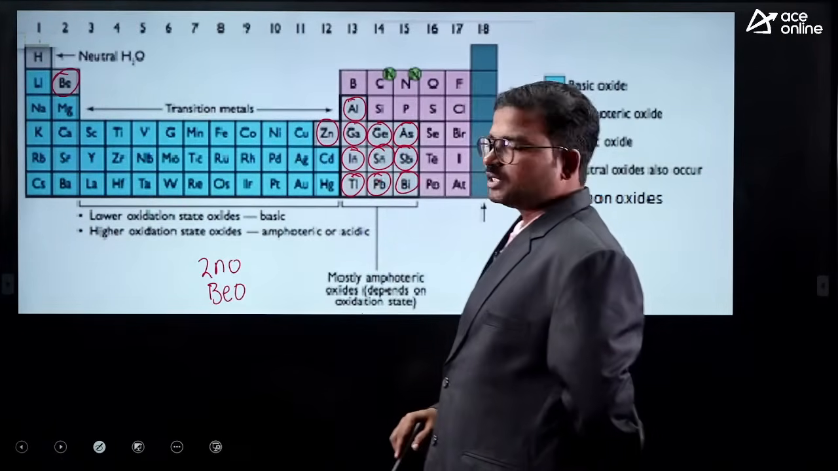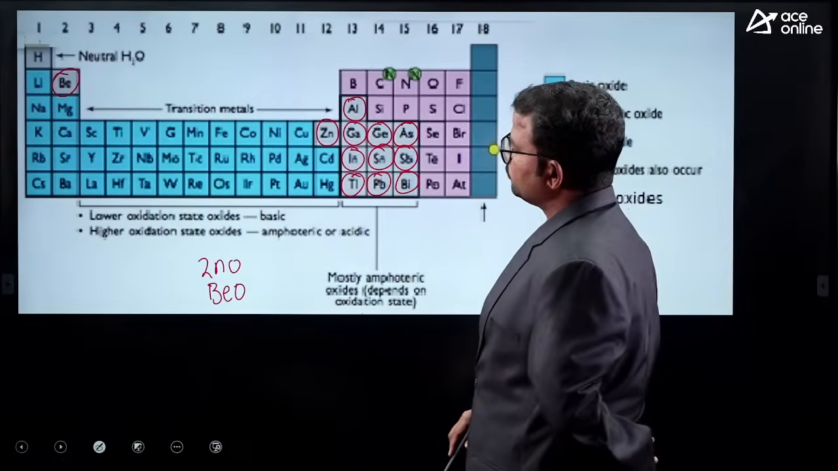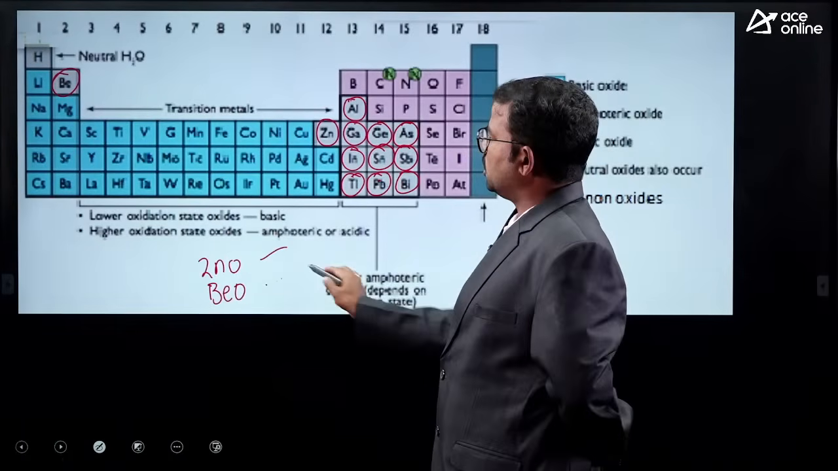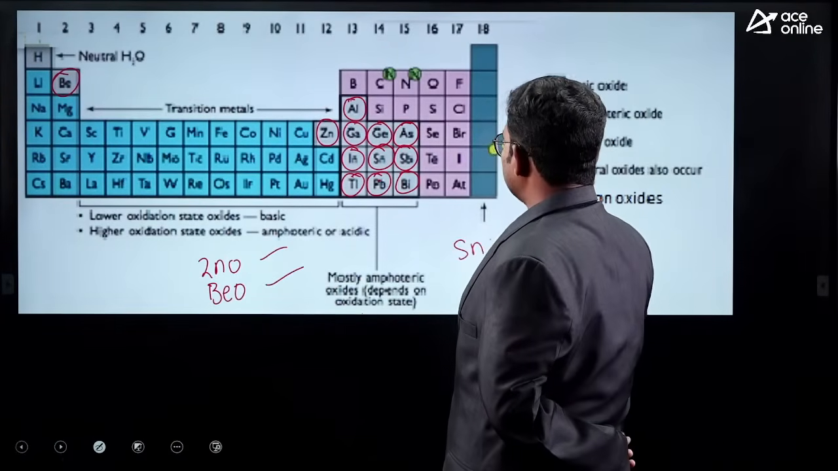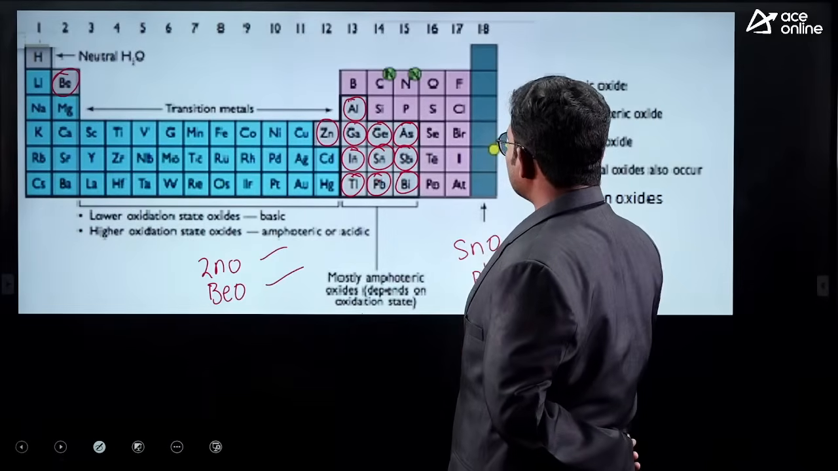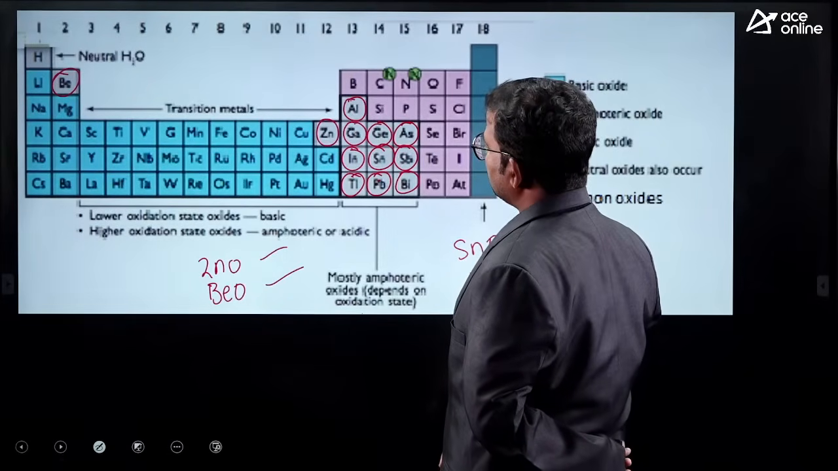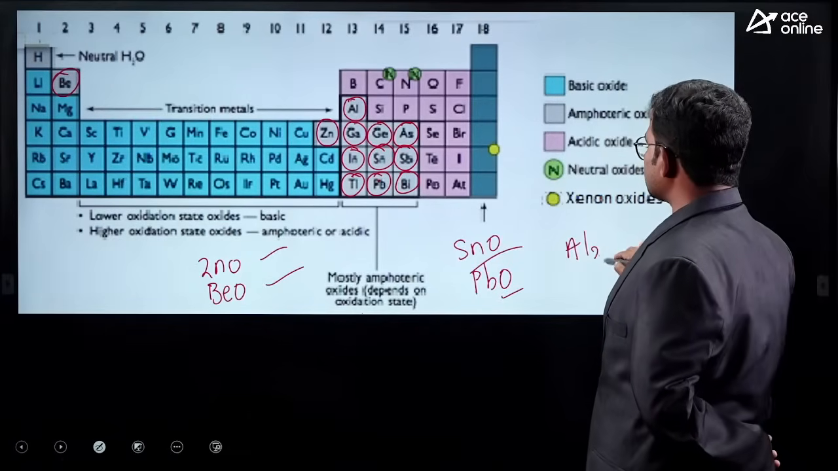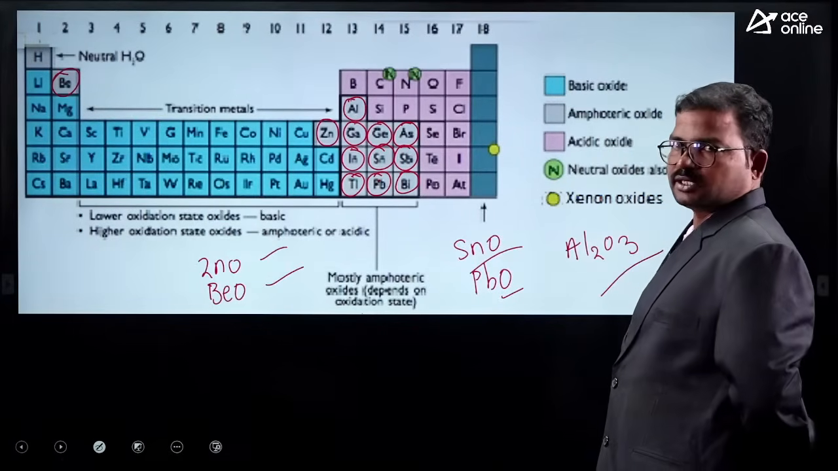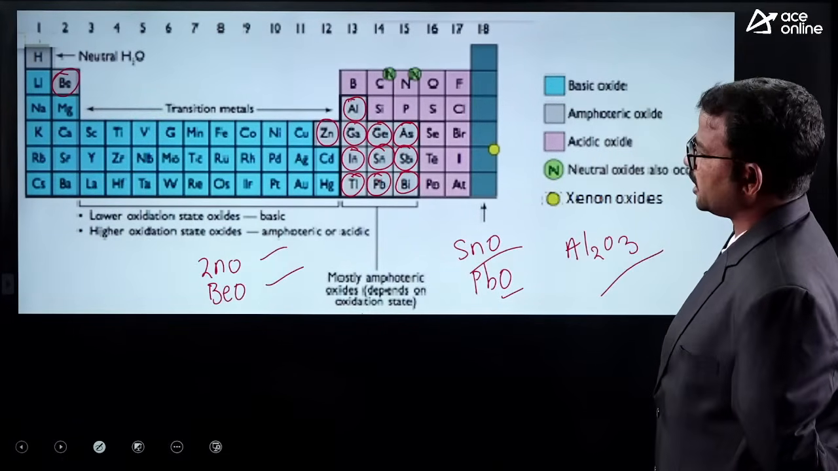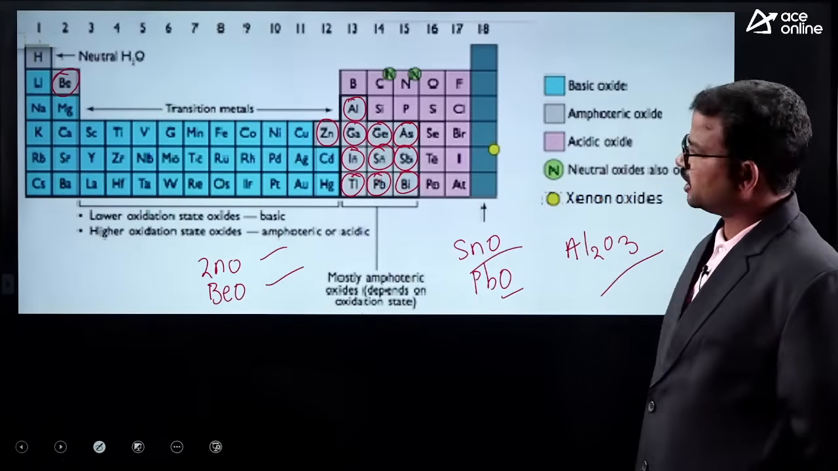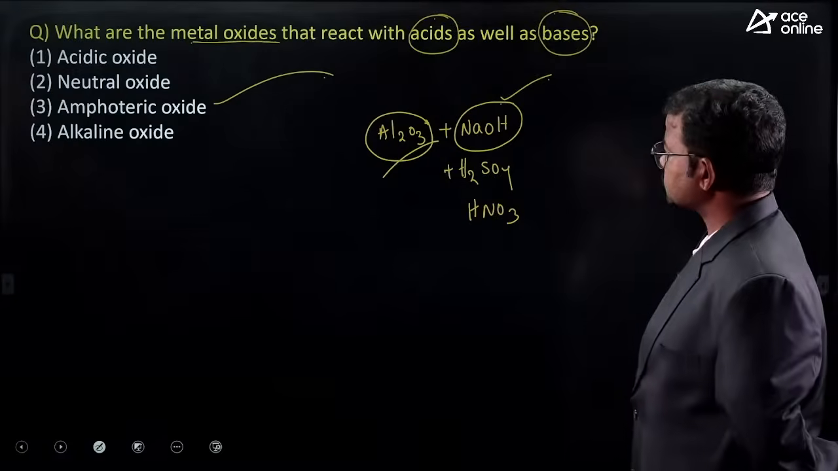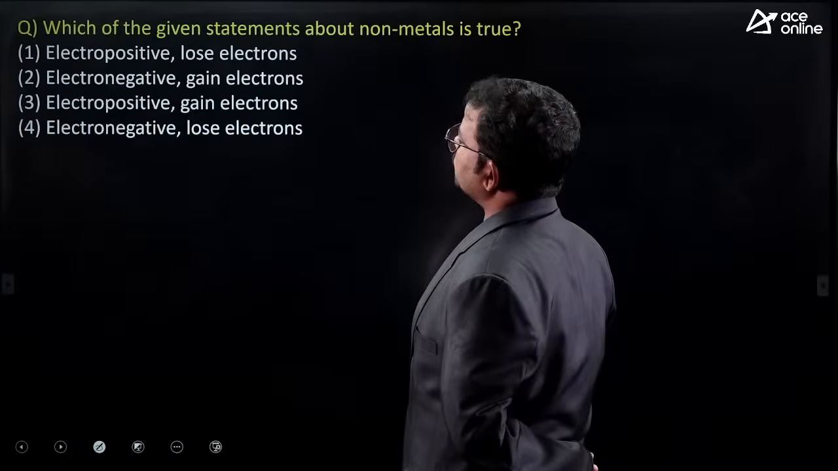Mostly, guys, from the examination point of view, there is a possibility of questions about zinc oxide, beryllium oxide, tin oxide or lead oxide. These are the most commonly highlighted options. Not only that, aluminum oxide, Al2O3, also. These are all the best examples of amphoteric oxides. Okay, you should remember that. Okay, right. So next one.